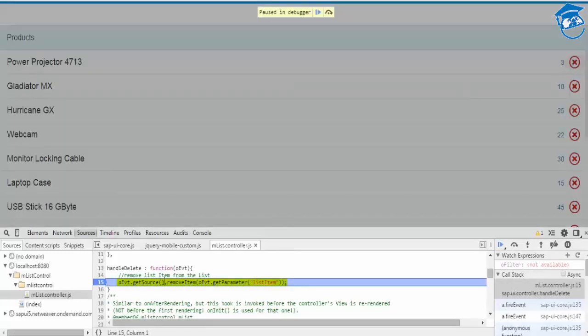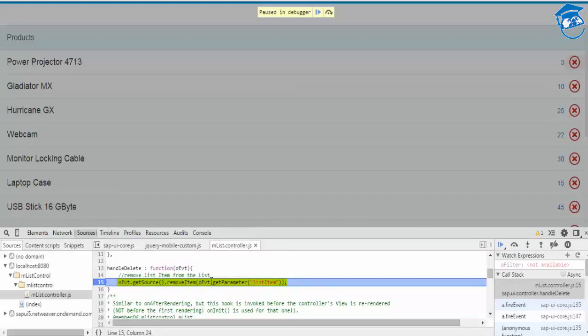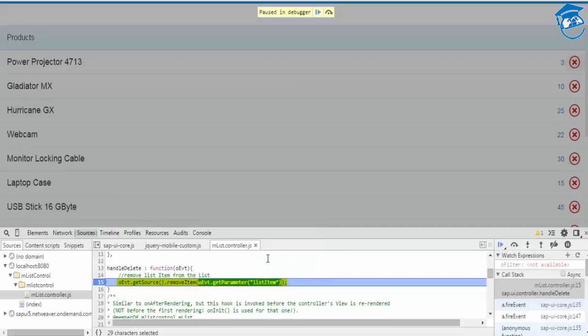Then what it does is oEvent.getSource. So event.getSource will have the list item. If you want to check, yeah, the list item, the first item, and then we are removing this list item only. Get the parameter of the list item, and we are going to delete it. List item 00.